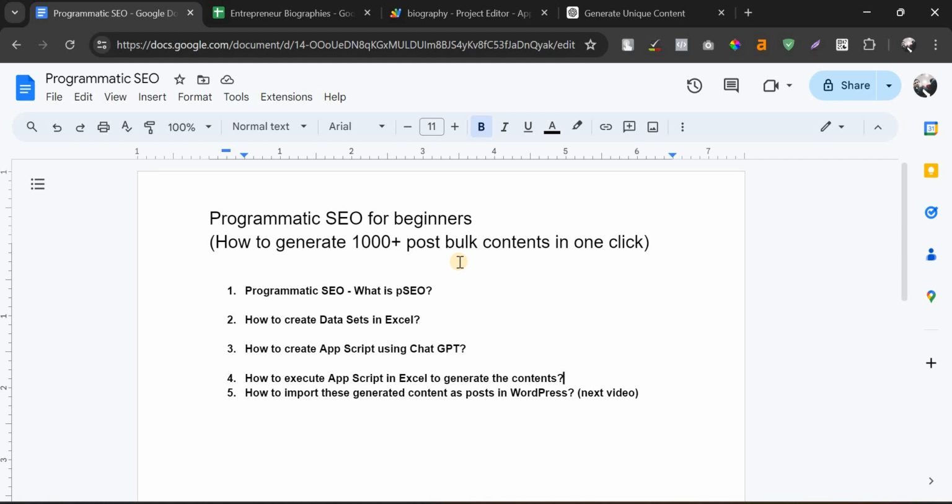In the coming video I will show you how I import this to the WordPress blog, how I use an indexing tool to properly index those bulk published pages, and even how these blogs improve ranks and traffic organically.